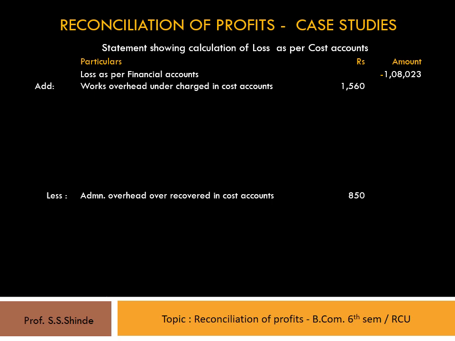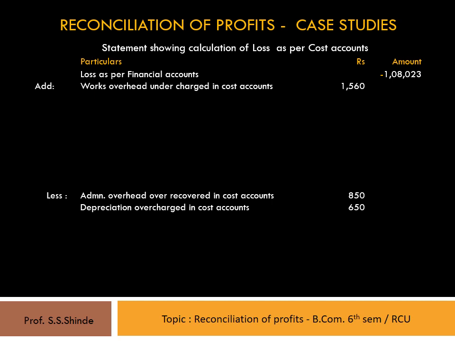The third is the depreciation charged in financial accounts 5,600 and in cost accounts rupees 6,250. This leads to more profit in financial accounts and less profit in cost accounts. Therefore, the difference amount of rupees 650 should be deducted from financial account profit, and it's shown as depreciation overcharged in cost accounts rupees 650.